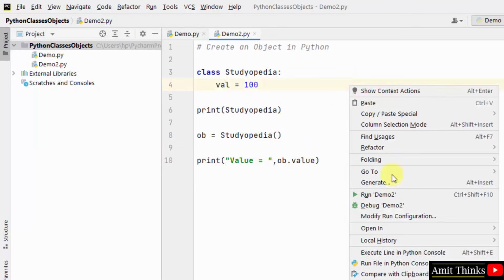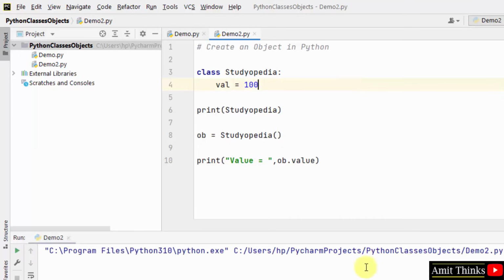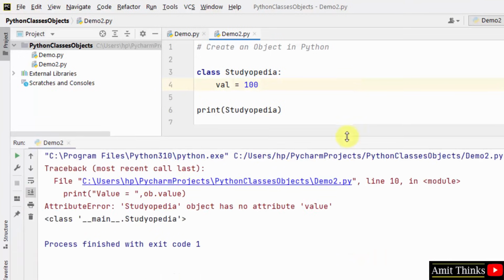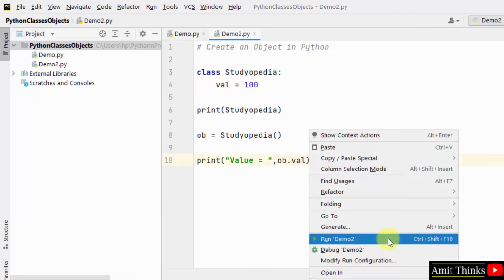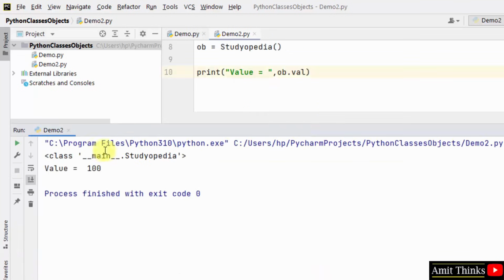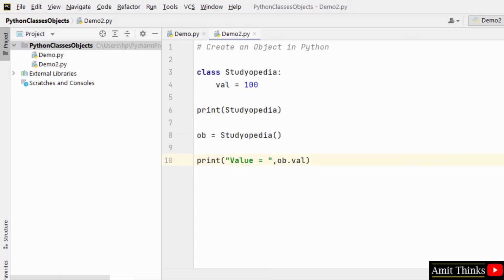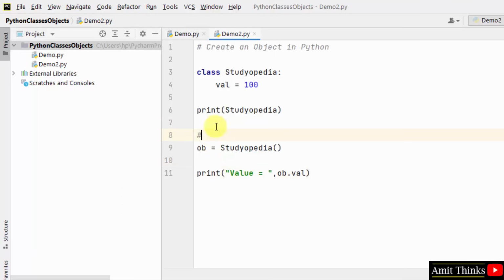Now I'll right click and run it. You can see we printed the value. We created an object OB, the first object, and using that we accessed the value val in the class. This is the simplest example of creating an object.